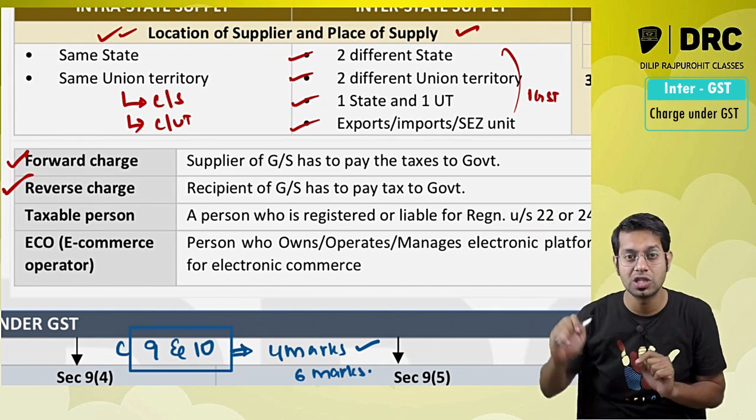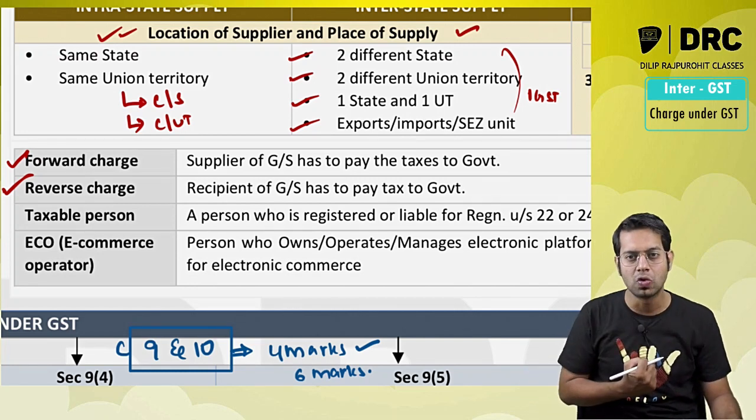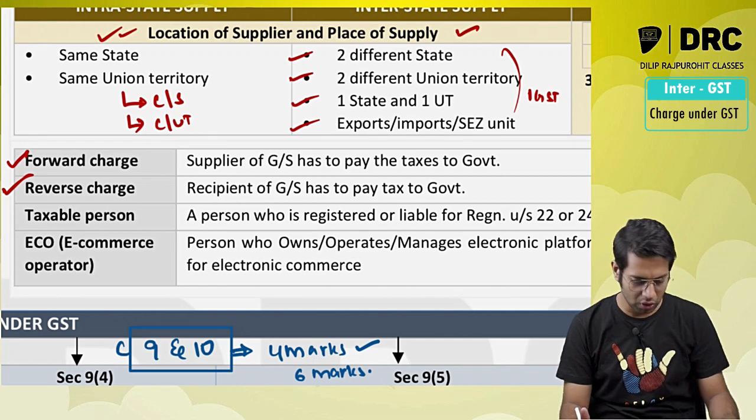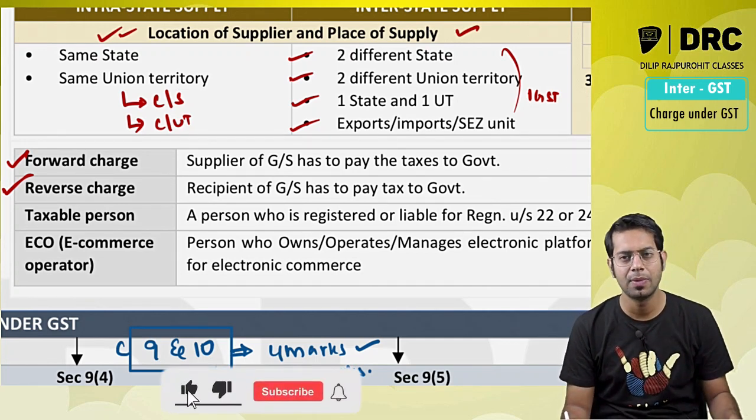However, in case of reverse charge, it is not like that. Sir, what happens in case of reverse charge? The recipient of goods and services has to make the payment of taxes to the government.